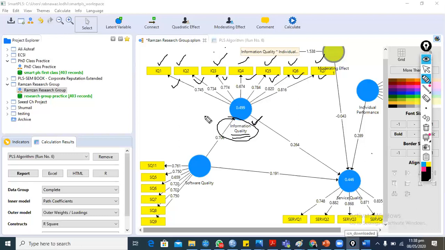Which researcher first tested the theory and gave the instrument, and validated it? Can you hear me?